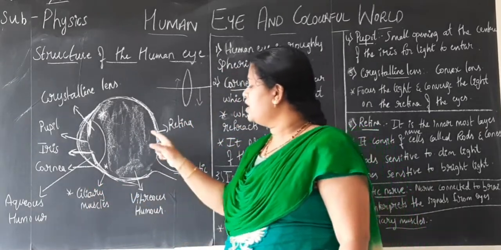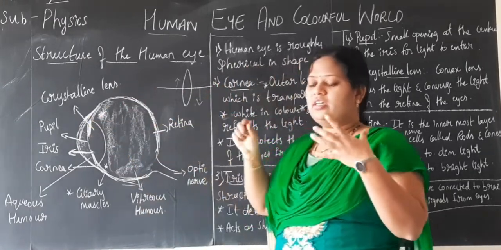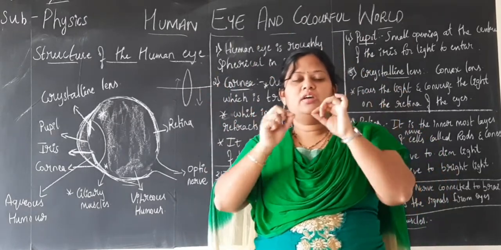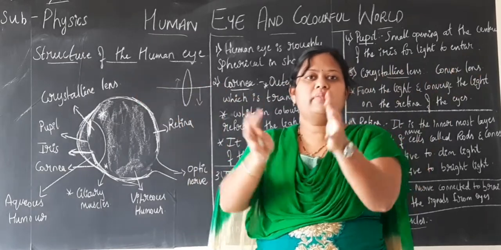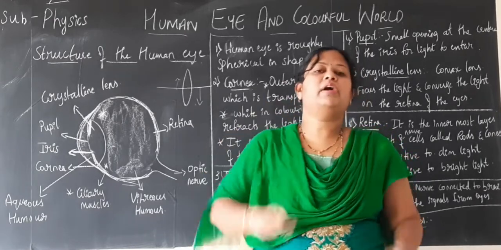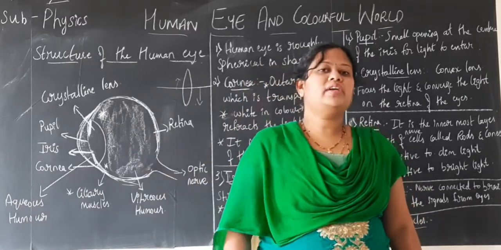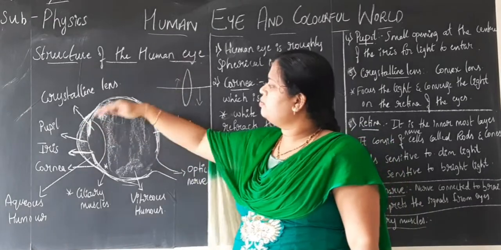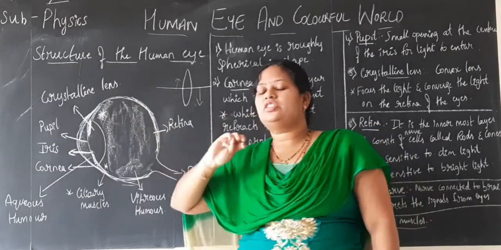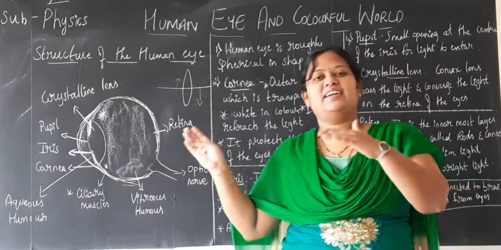The reason is, now, the vitreous humor's work is to hold this part spherical. If I blow a balloon, it will become bulged and spherical. If I stop blowing the air, it will come back to its original position, isn't it? But in place of air, if I fill the balloon with water, it will hold the shape. That is what this vitreous humor is doing inside the eyes. We studied in the beginning that the human eye is almost spherical in shape. So the spherical shape is maintained by this transparent fluid called the vitreous humor, which is present inside the eyes.